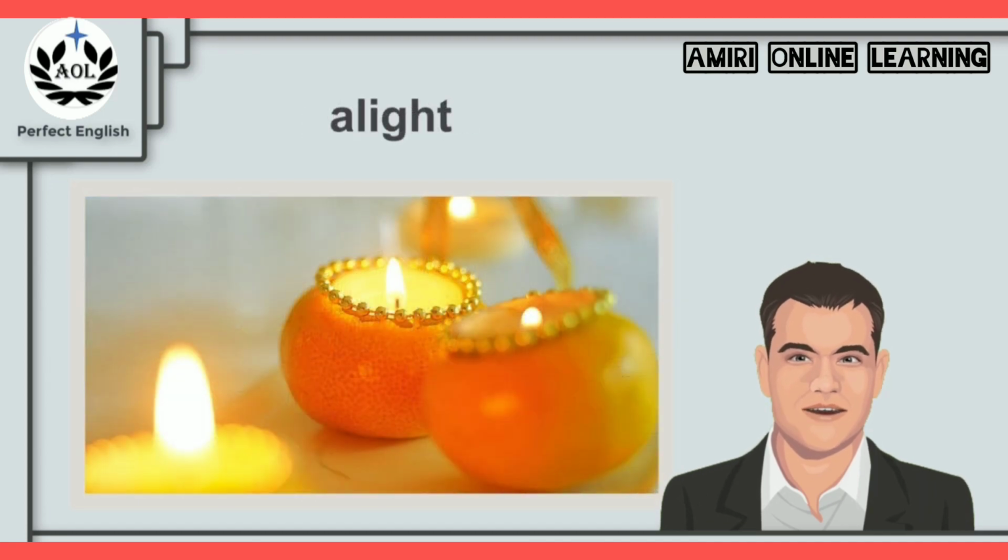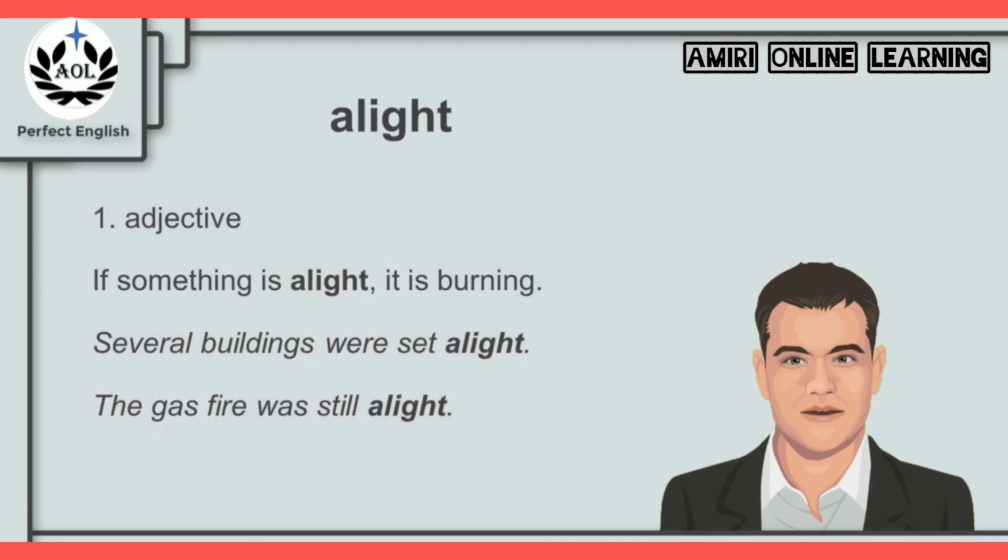And now for the next keyword, alight. Now, if you look at the picture, you can see some candles and they are all lit. So does that have to do with the word alight? Can we say the candles are alight? Let's find out. Now, alight is an adjective. If something is alight, it is burning. So it is true, we can say the candles are alight.